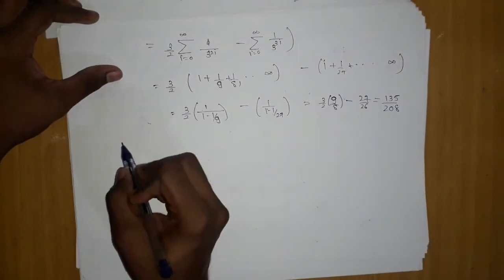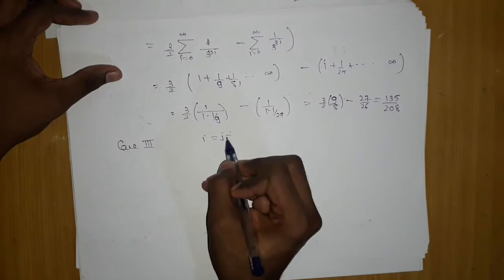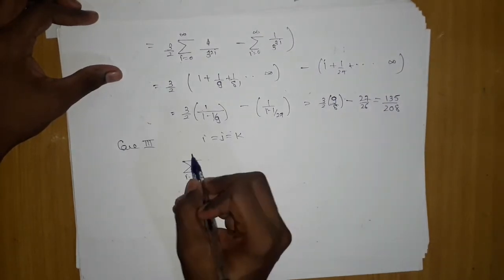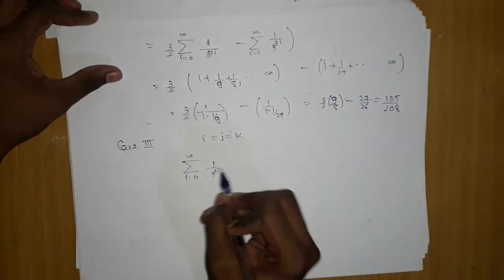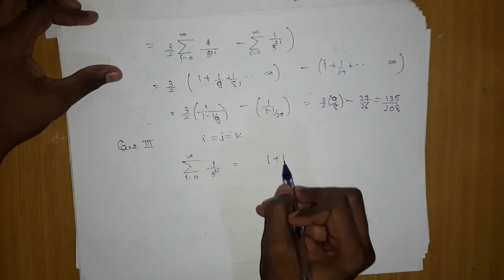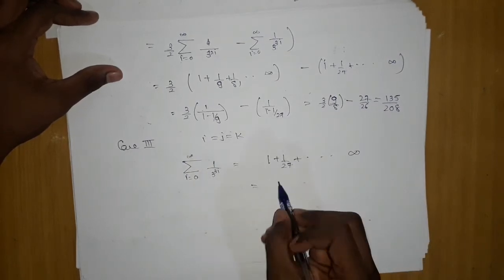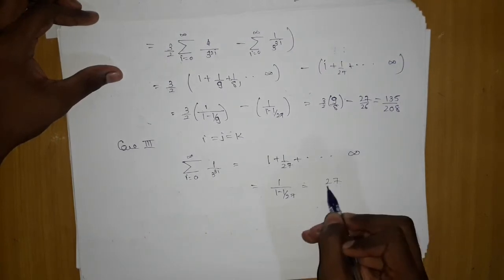Now let's take case 3. Case 3 is when i equals j equals k, where this sigma will become 1. I will make i the same in them, then it will be nothing but 3 power 3i, which is nothing but 1 plus 1 upon 27 and so on till infinity, which is nothing but 1 upon 1 minus 1 by 27, which will give me 27 upon 26.